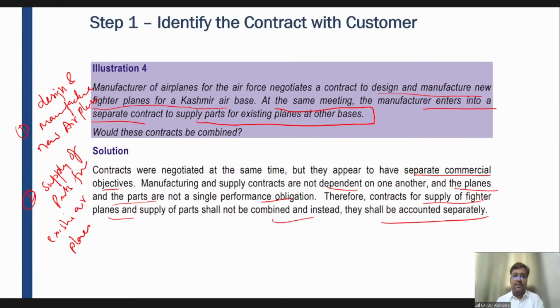Avija is having a question, sir. Since Amazon and online shopping sites have some end days return policy, when will they recognize revenue in this case? So Avija, in this case, if they have a return policy, then they will recognize the revenue when the customer has approved or accepted the delivery.